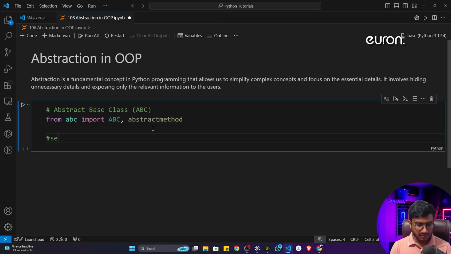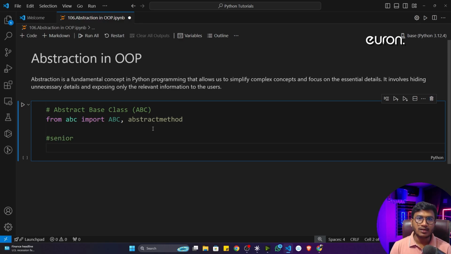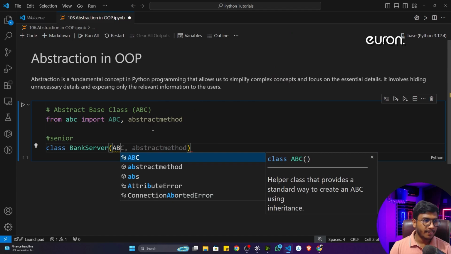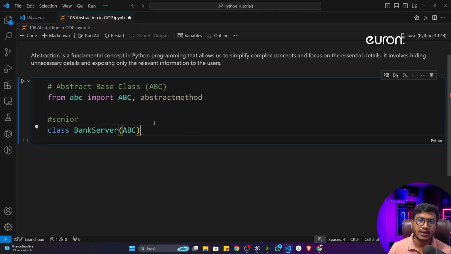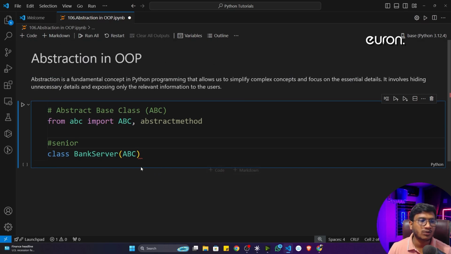Then as a senior programmer, I'll be writing the main bank server code. So let's say this is my bank server, and it would be inherited from the abstraction base class. If you want to create an abstraction class, just try to remember, guys, this is not a simple class right now. This is an abstraction base class. If you want to perform this abstraction concept inside OOP, you have to inherit from ABC, that means abstraction base class, in the parent class that you are implementing as a senior programmer.